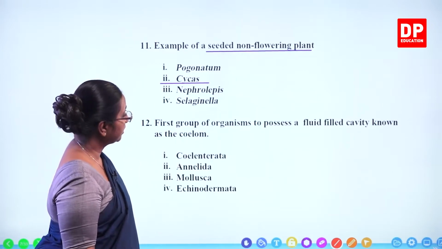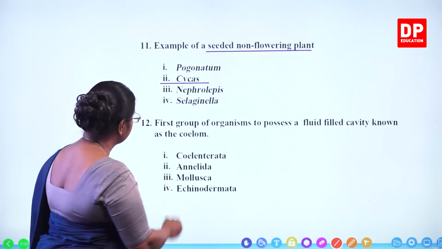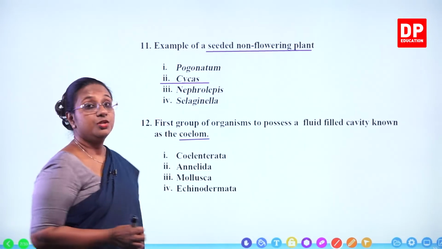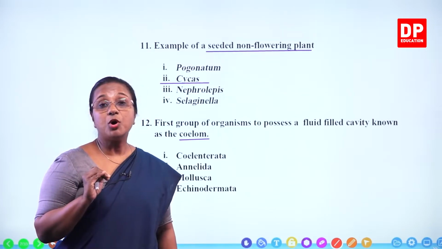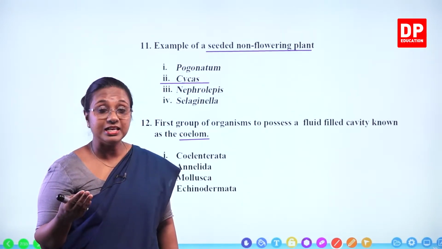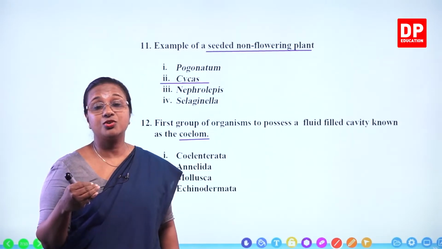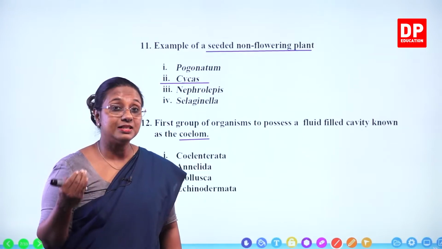First group of organisms to possess a fluid-filled cavity known as the coelom. So the first group of organisms to evolve a body cavity, those are the coelenterates or cnidarians, and their body cavity is called coelenteron. That's why the name coelenterates.